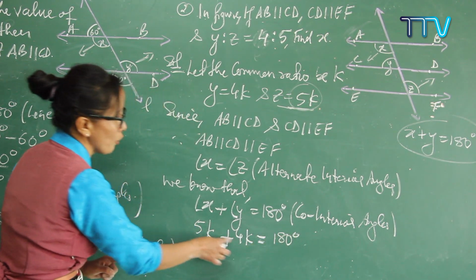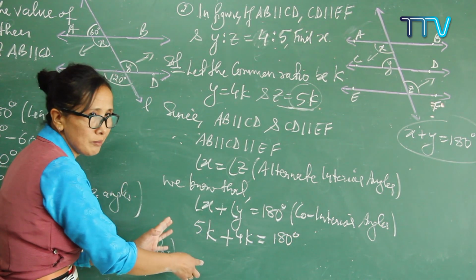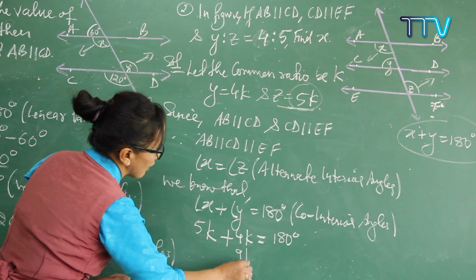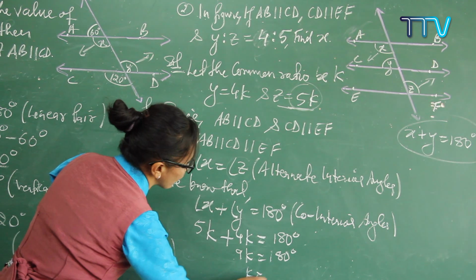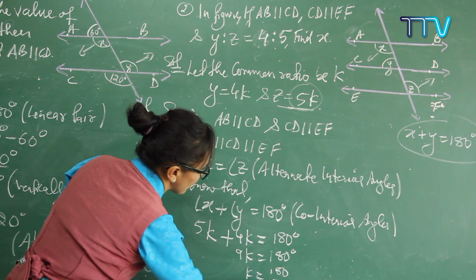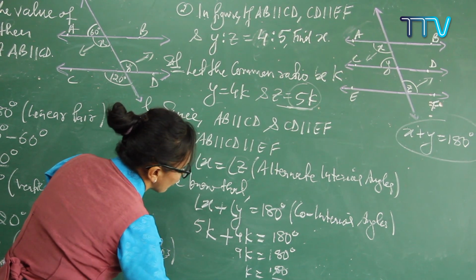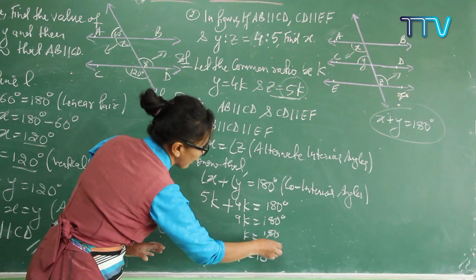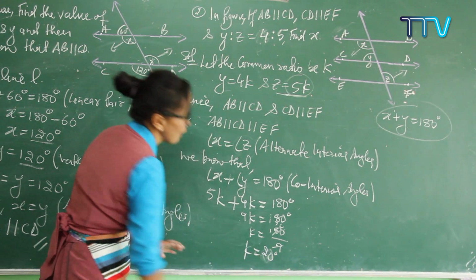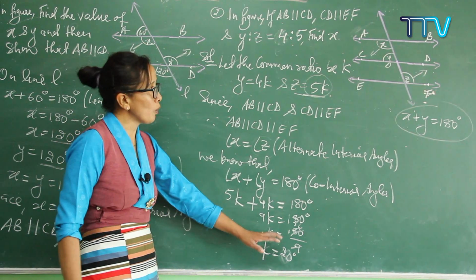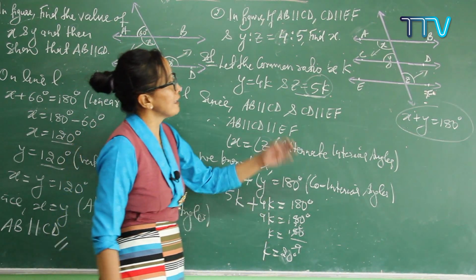Now add this up. 4 and 5 are like terms. Add up, you get 9k, which is equal to 180 degrees. So what is the value of k? 180 divided by 9, cancel and cancel. Your k value is 20. Once you know the value of k, then it is very easy.